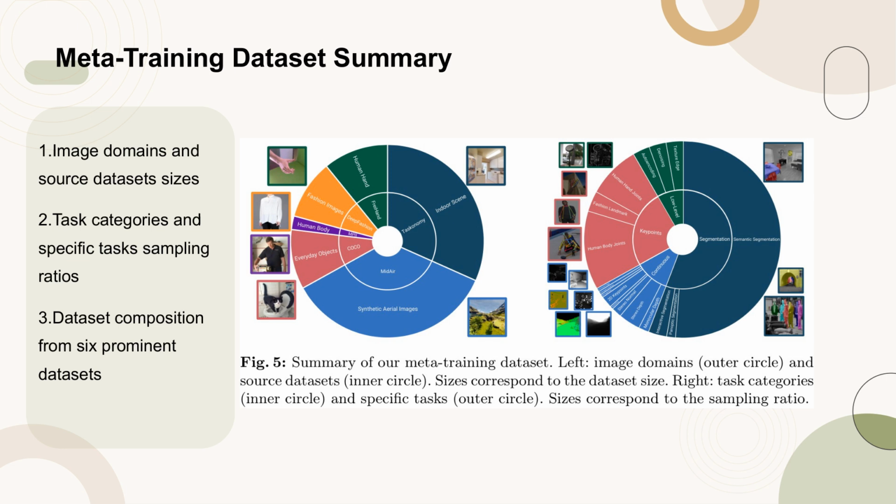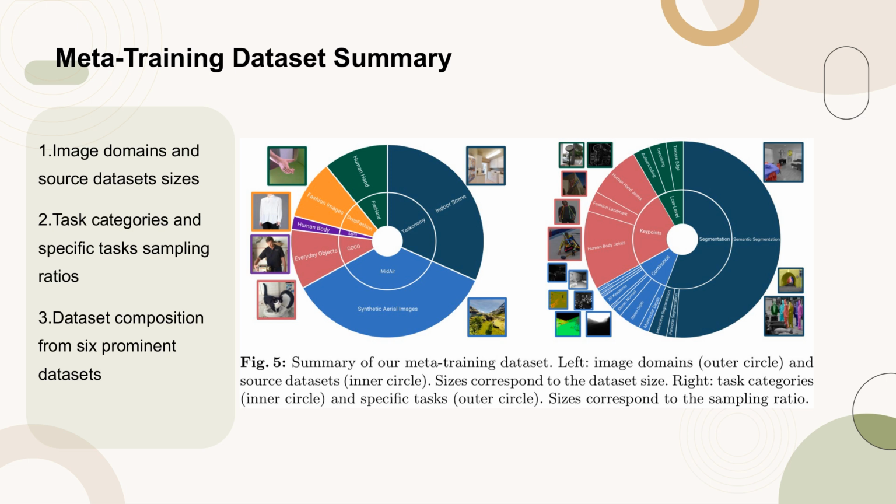Figure 5 provides a comprehensive summary of our meta-training dataset. On the left side, the outer circle represents various image domains, while the inner circle indicates the source datasets contributing to these domains. The size of each segment corresponds to the dataset size, offering a visual representation of the data volume from each source.